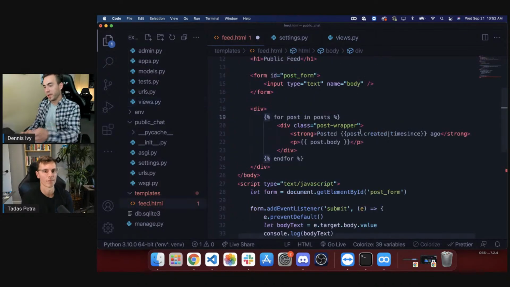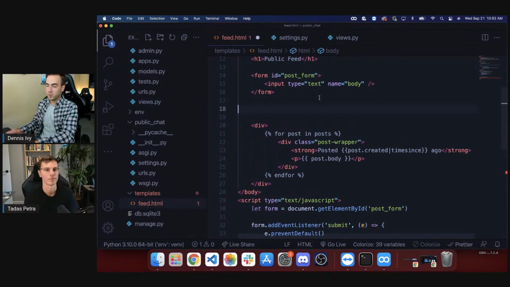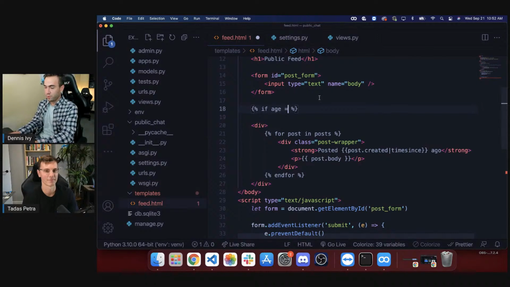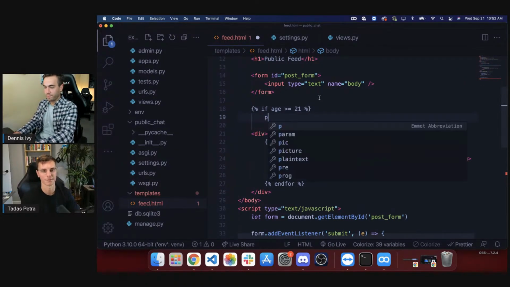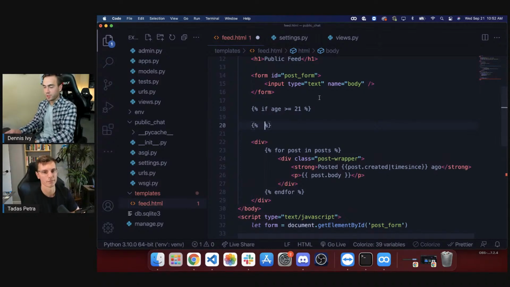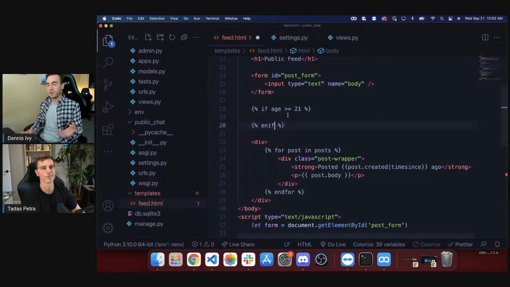So I can say something like, let's say this was some kind of bar website, right? Let's say you can buy alcohol. So we can say if age is greater than or equal to 21, and then we'll just do something like, you can enter the bar. And then we always close our conditions, so we just do end if. Gotcha. So you always have to have that closing attribute. So we can write a lot of functionality like this.